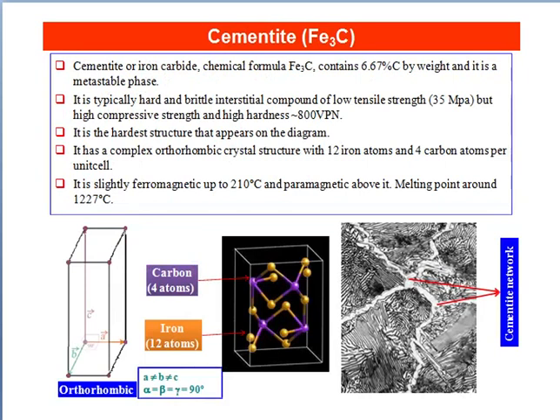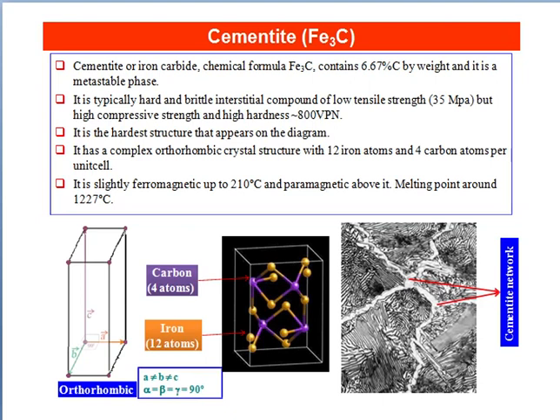Cementite is another phase that appeared on iron carbide phase diagram. Cementite, or iron carbide Fe3C, contains 6.67% carbon by weight, and it is a metastable phase. It is typically a hard and brittle interstitial compound of low tensile strength, that is 35 megapascal, but high compressive strength and high hardness of 800 Vickers pyramid number. It is the hardest structure that appears on the diagram.